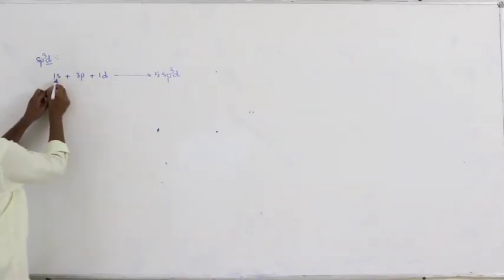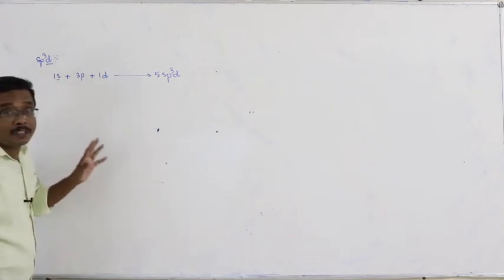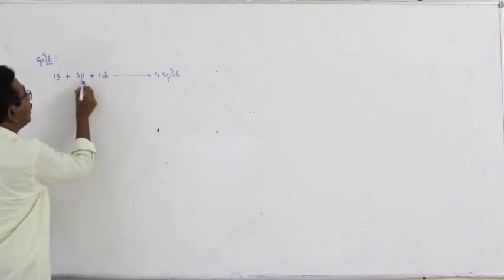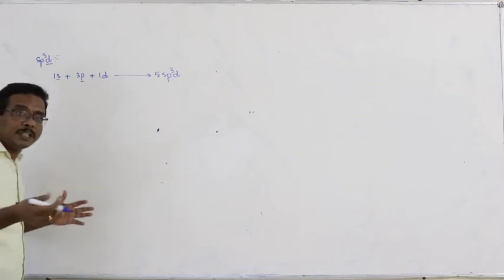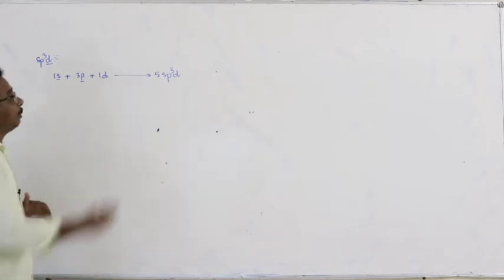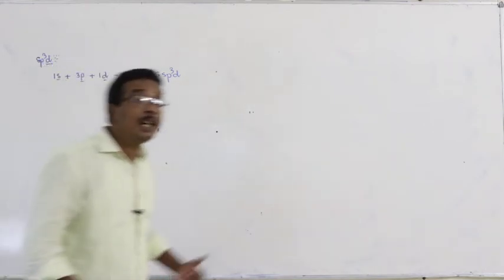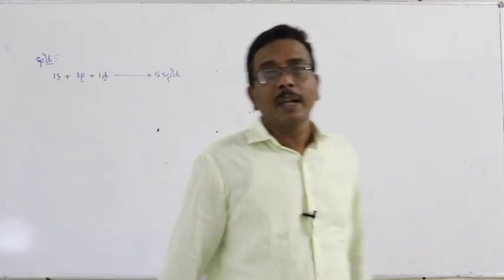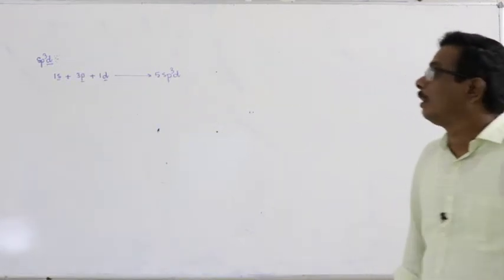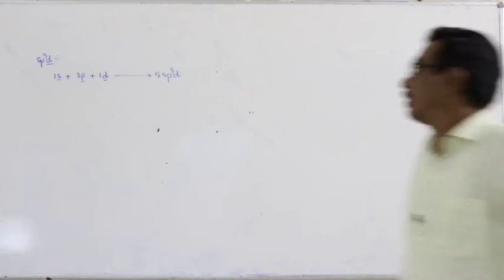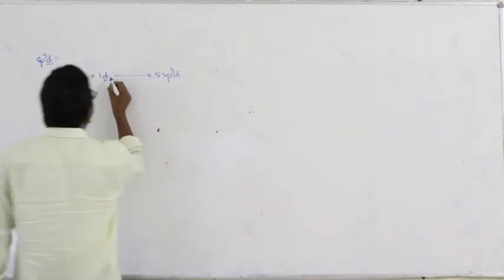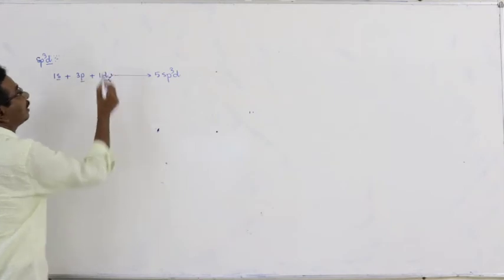And here, one s orbital. What is the shape of the s orbital? Spherical. 3 p orbitals means what? Pz, py, px, dumbbell shaped. And what about the d orbital? Which d orbital takes part, or is preferentially involved, in the sp3d hybridization? That is nothing but dz square.